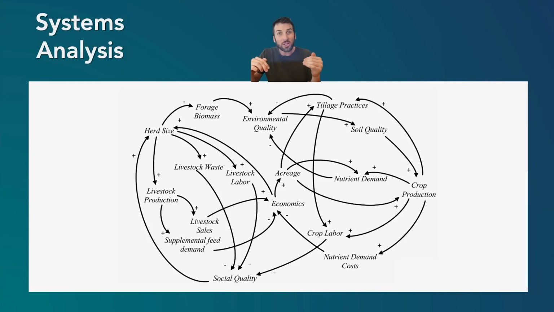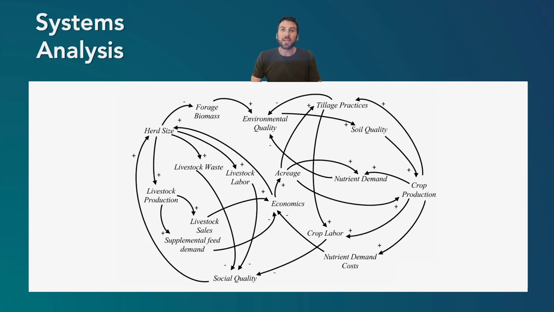But when there's a smaller herd, it increases the forage biomass. However, forage biomass and environmental quality are directly related. So when there's more forage biomass, the environmental quality increases: more grass and there's more wheat. But when the forage biomass decreases, the environmental quality decreases because there are fewer plants.